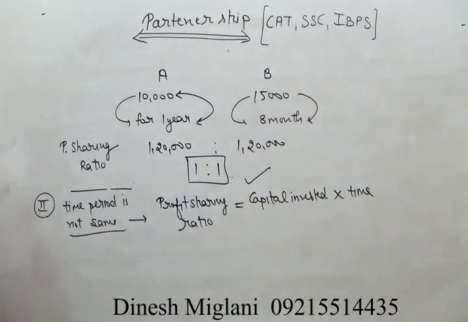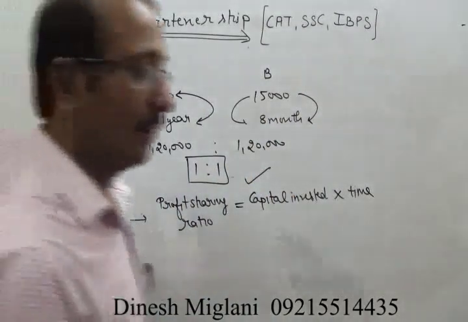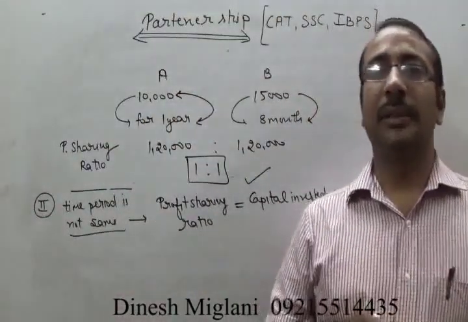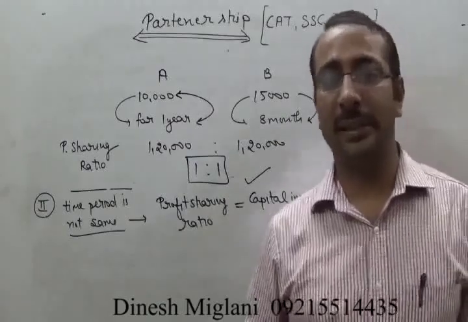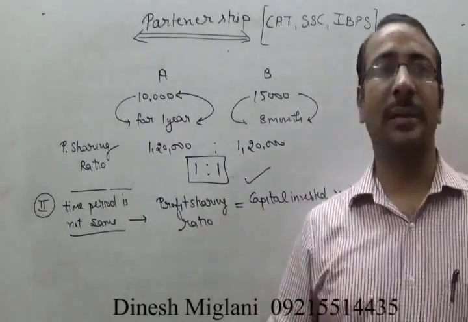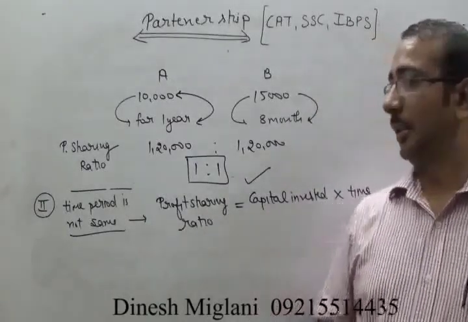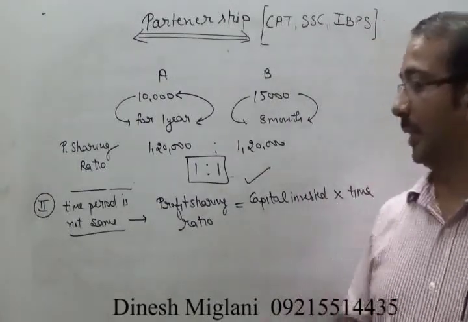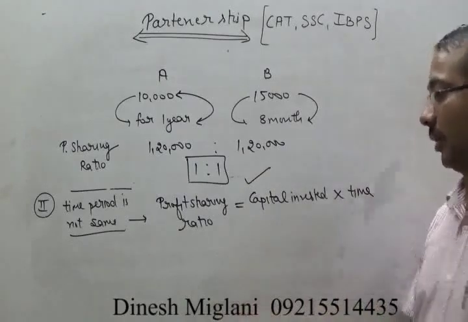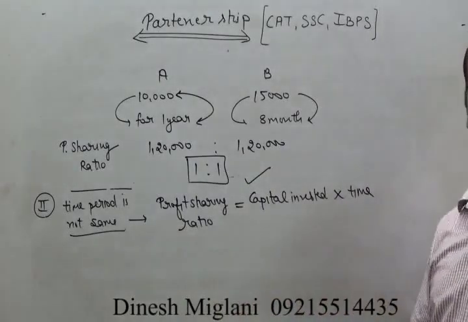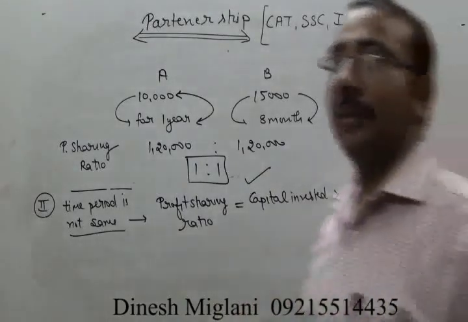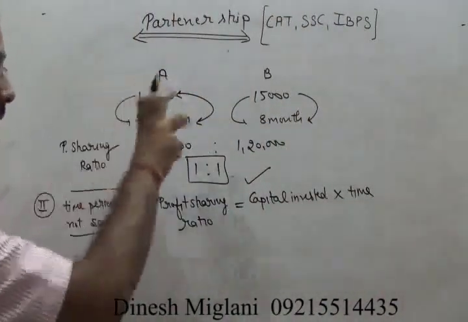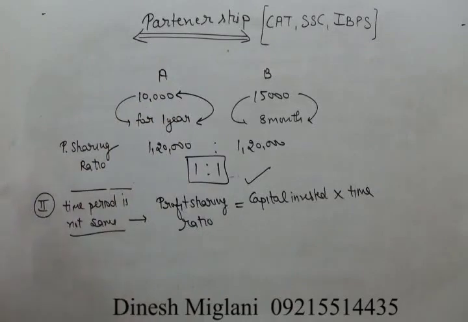I hope the idea is clear. Now we have understood two cases here. The first case tells me when the partners were in the business for the same time period, in that case their profit sharing ratio is same as the ratio of their capital. Second case, when they are in the business not for the same time period, in that case profit sharing ratio is always equal to capital invested into time, right? Here, this is the capital, this is the time, multiply these two and you get the profit sharing ratio.